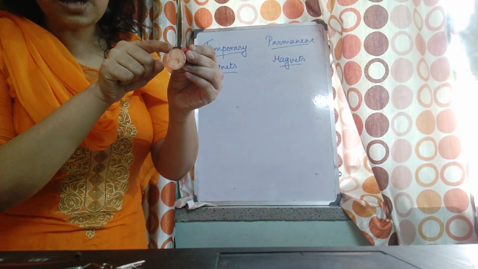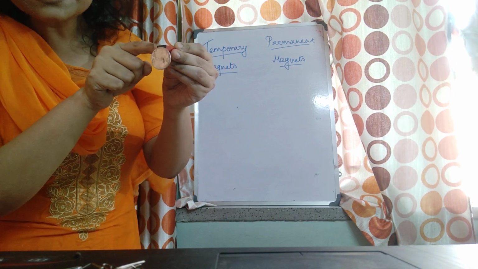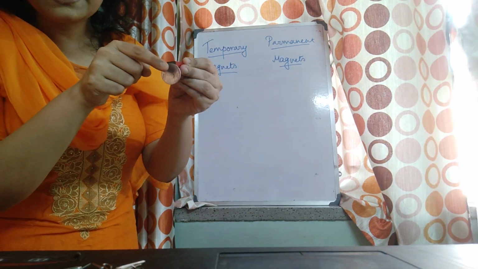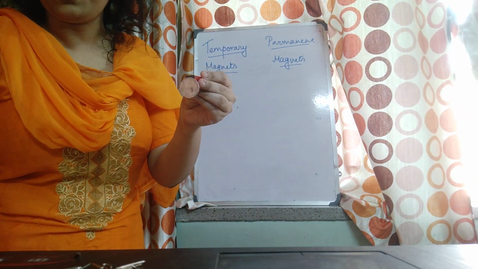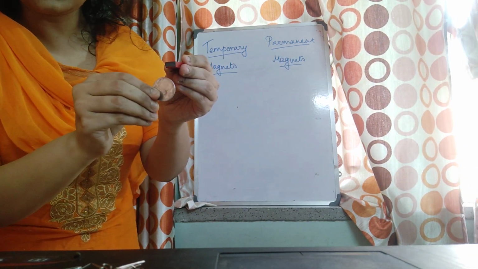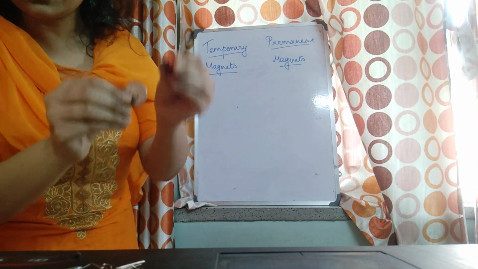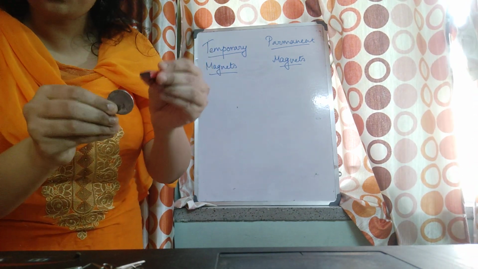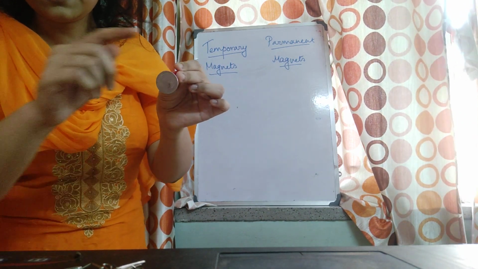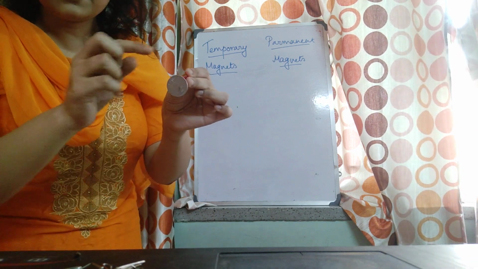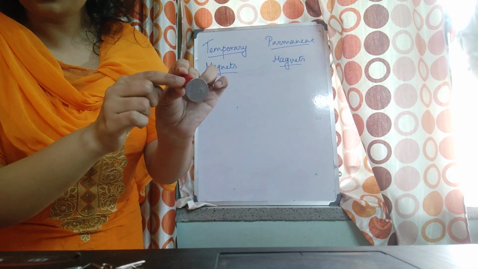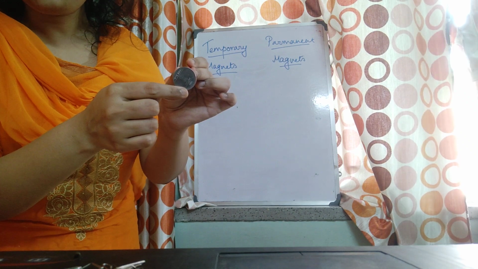Why? Because the south pole has induced the opposite pole here. That's why it is being attracted by this pole. I have taken the south pole of the magnet. So when I am placing this coin towards it, it is first inducing, developing the opposite pole towards it, and it's getting attracted. It's because opposite poles attract. So if here the opposite pole is formed, that means you have this south pole, so here north pole. That means this is also south pole.